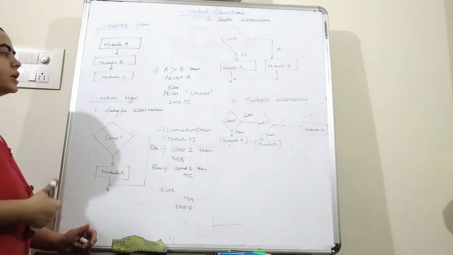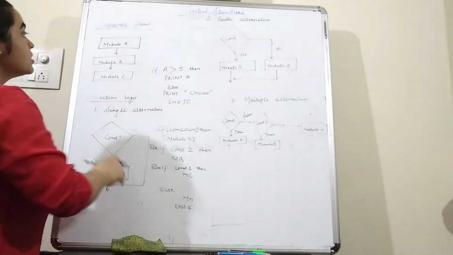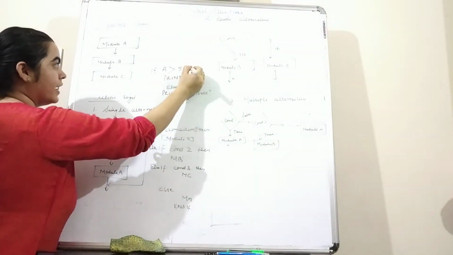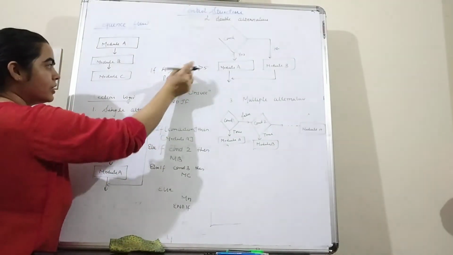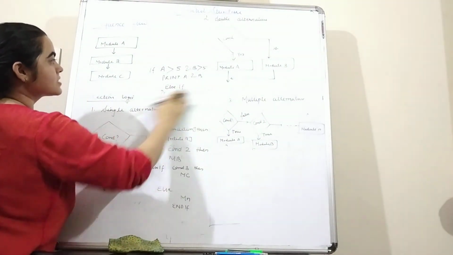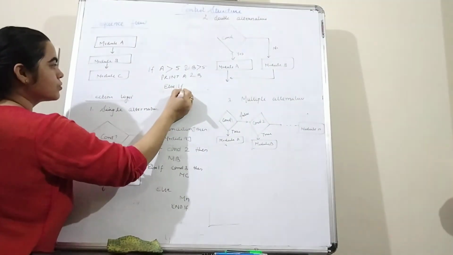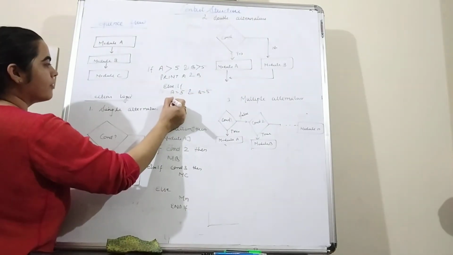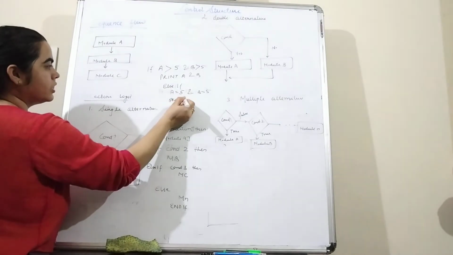Now you can see again with the help of example. Suppose if A is greater than 5 and B is greater than 5, then you have to print A and B. Else if, the next condition is, if A is equal to 5 and B is equal to 5, then you have to print both are equal.